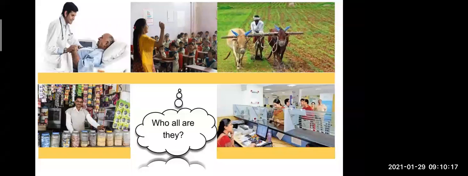And what is the last picture? Office. Okay, it is a bank. Now in a bank, what do we do? We put our money in the safe. Okay, in the bank our money is safe. Very good. So the first picture was of a doctor, second a teacher, third a farmer, then a shopkeeper, and last